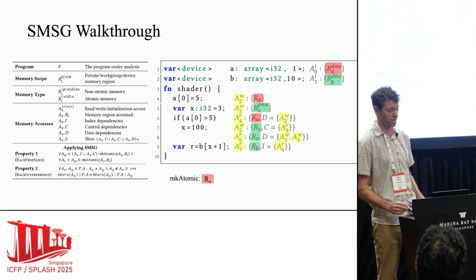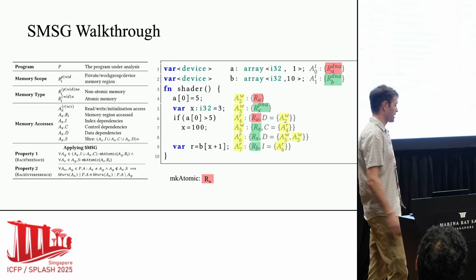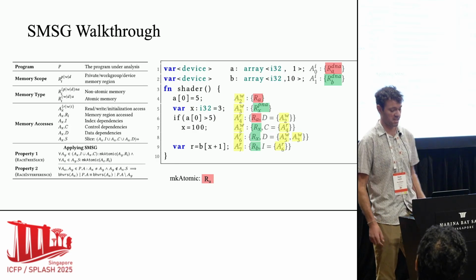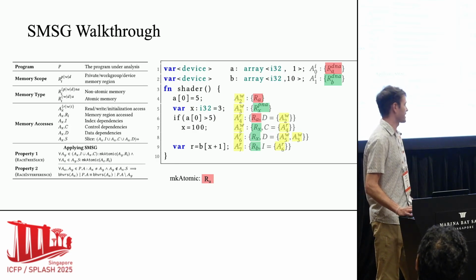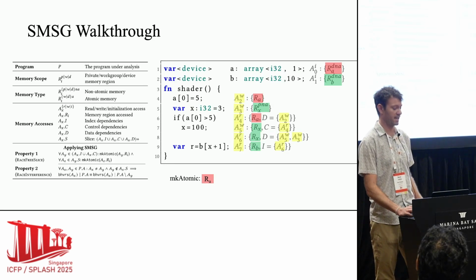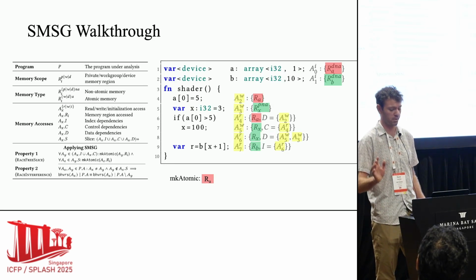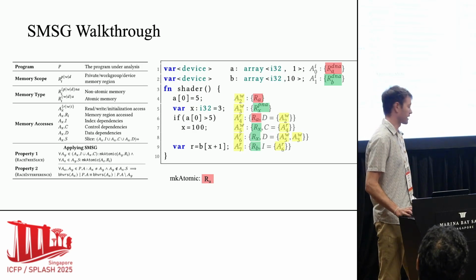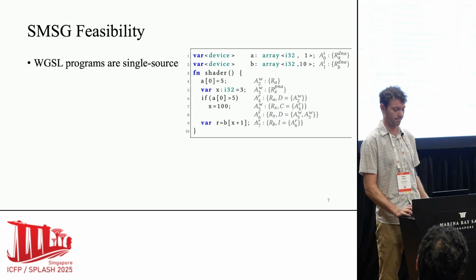And finally, because region B was not used in any of these dependency graphs, it can be marked safe as well and doesn't need to be made atomic. So that's part of the interesting aspect of this property, that it doesn't just mean you have to go through and translate everything to atomic. You can do it in a more fine-grained way and still get the guarantees that you want.